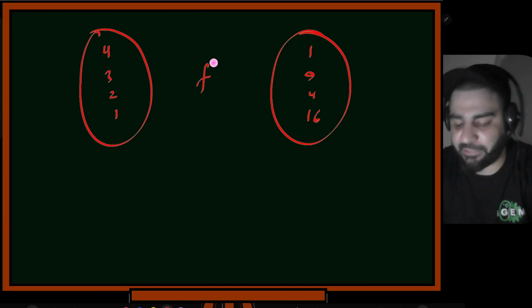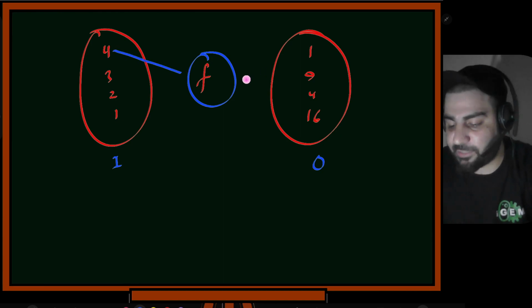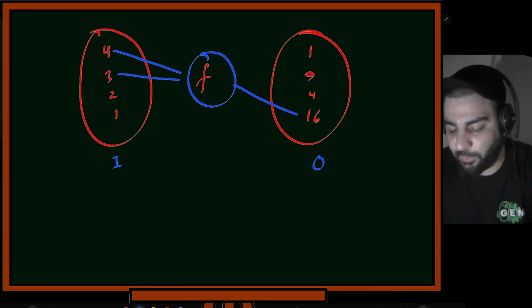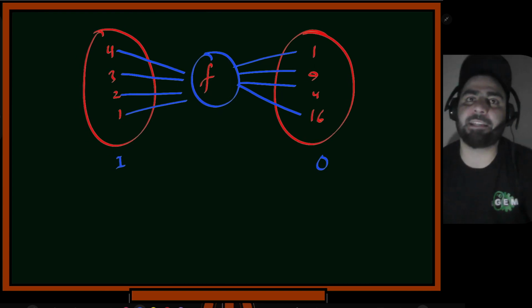And there is a function over here. So this function maps this input to this output. So this 4, let's suppose, is mapped to 16. This 3 over here is mapped to 9, and this 2 over here is mapped to 4, and this 1 over here is mapped to 1. Now if you see this domain and range, I defined certain properties.